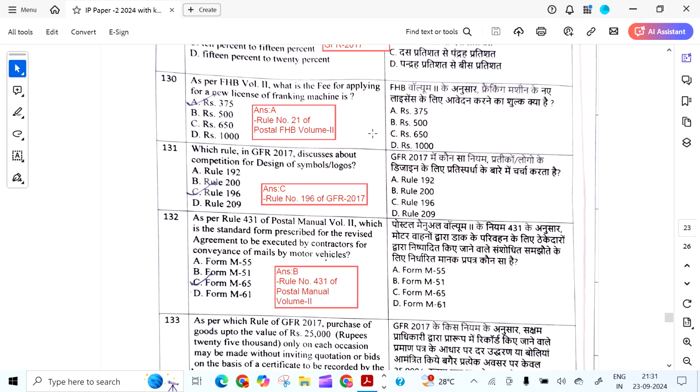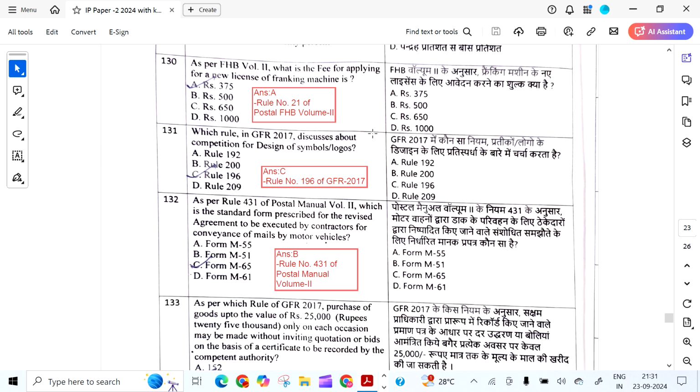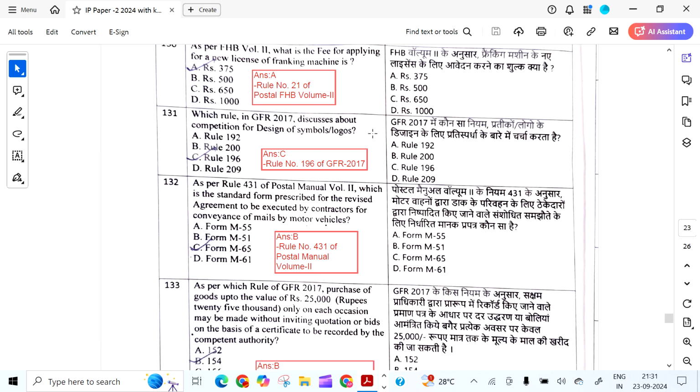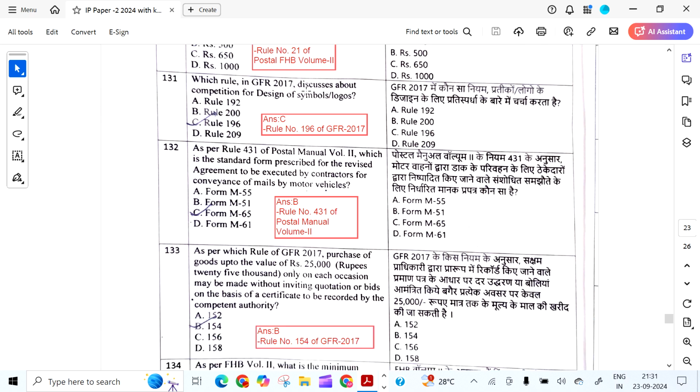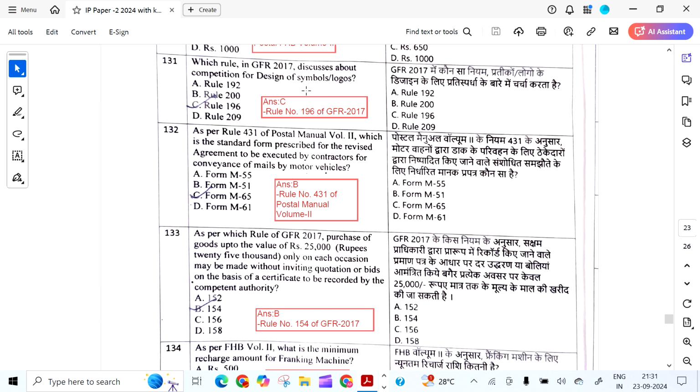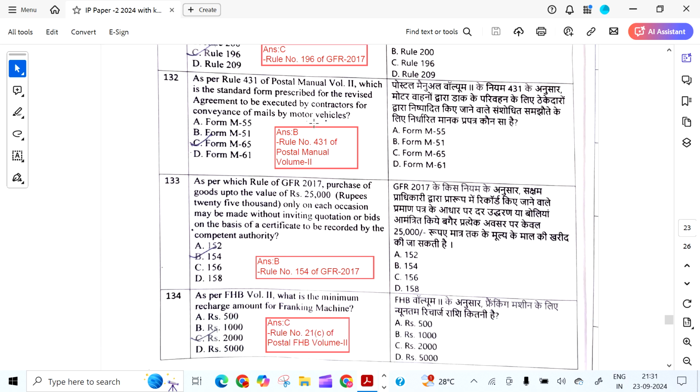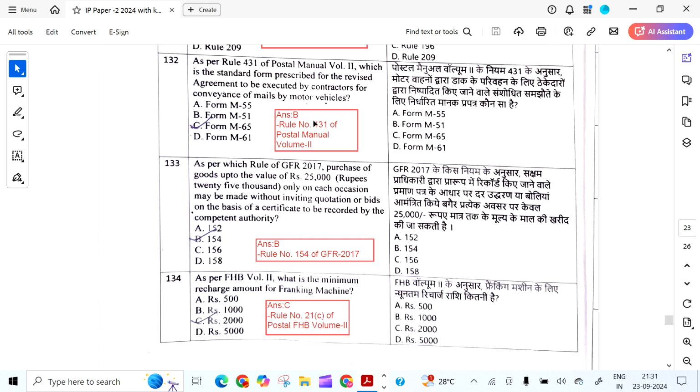Rule 171 of GFR. As per FHB Volume 2, what is the fee for applying for a new license of franking machine? It is 375 rupees as per Rule 21 of FHB Volume 2. Which rule in GFR 2017 discusses competition for design of symbols and logos? It is 196.